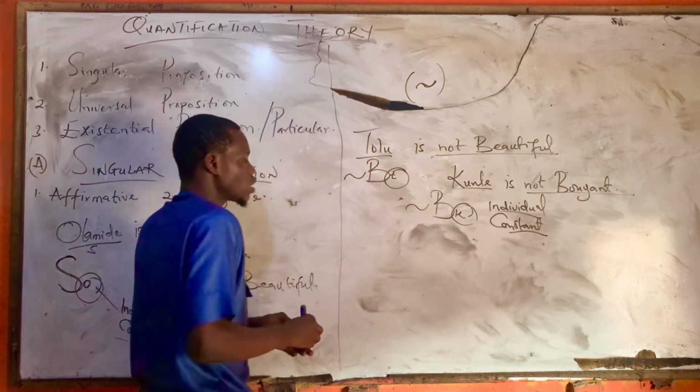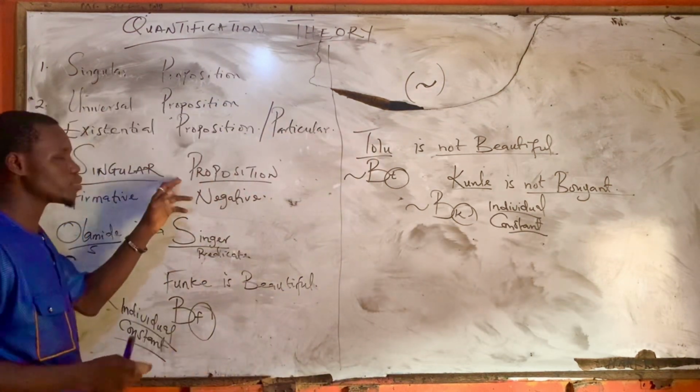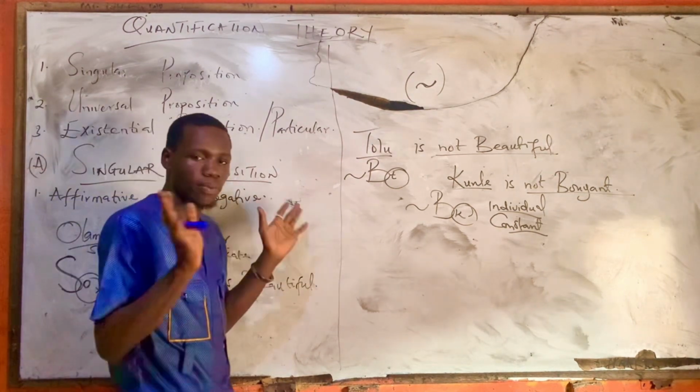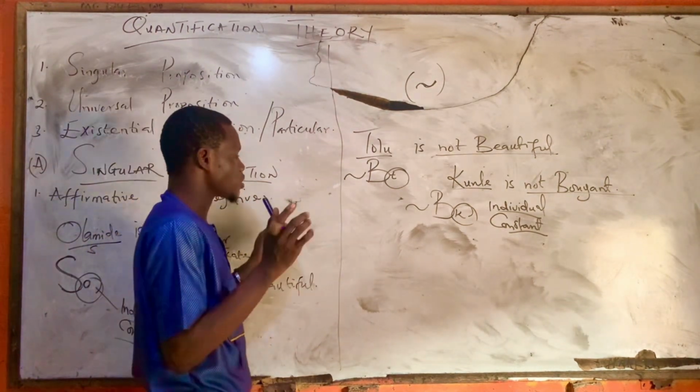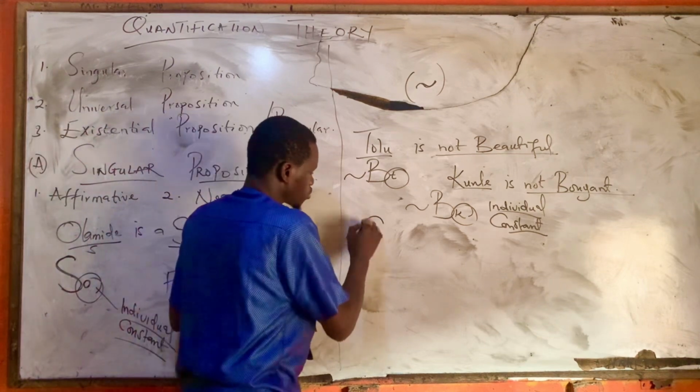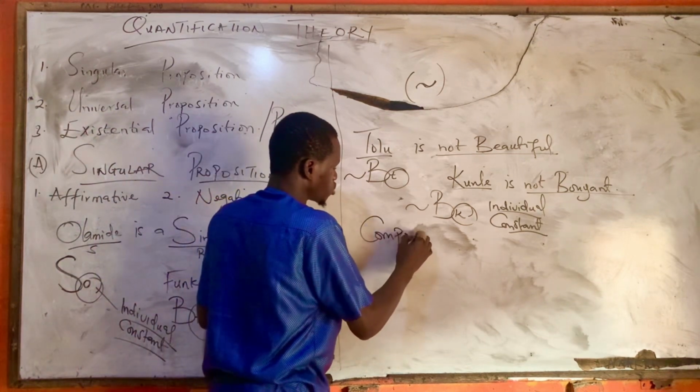Okay, so now, this proposition can also come as a compound proposition. Right? Can also come as a compound proposition. So let's check compound proposition.